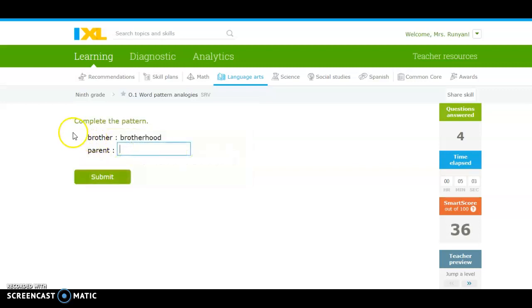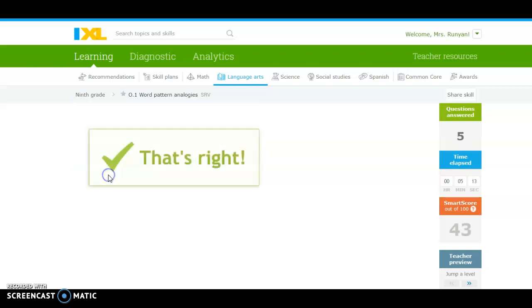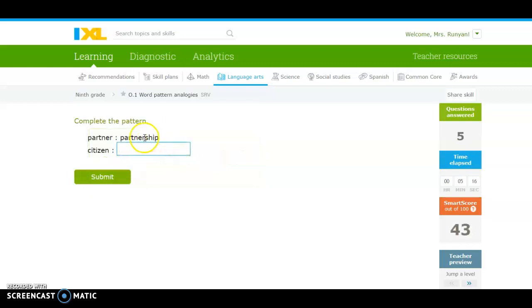One more. Brother becomes brotherhood. We're just adding a hood at the end. So parent becomes parenthood. Okay, so that's the way you do it. It should be pretty easy if you just look at the spelling patterns and match them exactly.